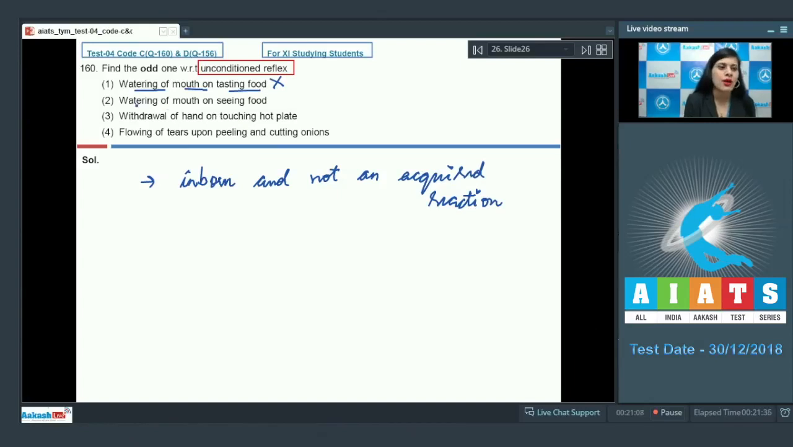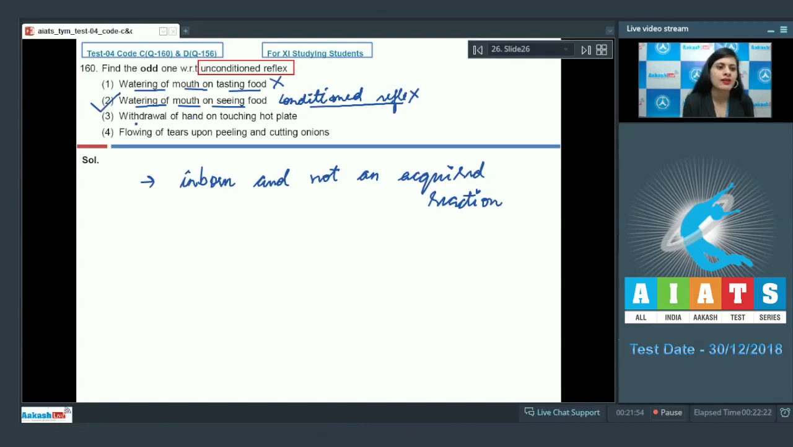The next option given is watering of mouth on seeing food, and as it is a conditioned reflex, this is a correct answer to our question. Why? Because prior exposure has already occurred and memory of taste has been formed. So just by seeing food, watering of mouth is occurring, and this is an example of conditioned reflex.